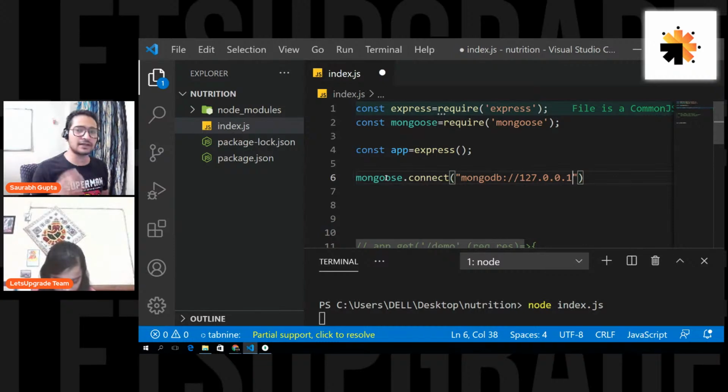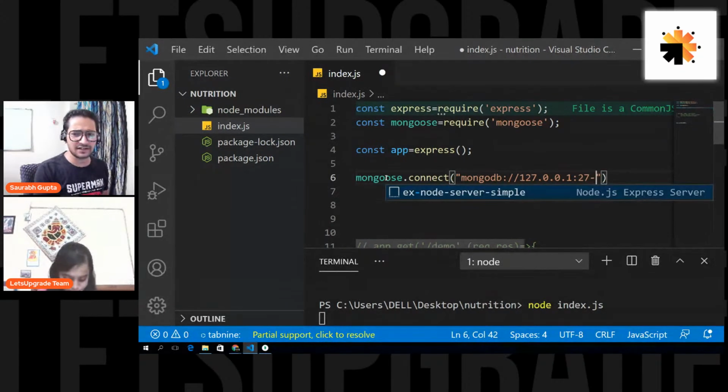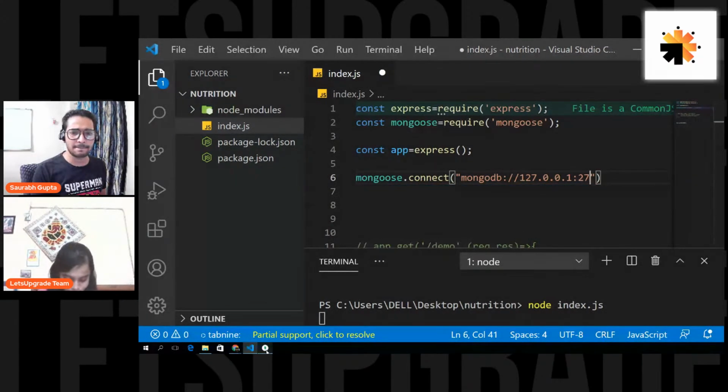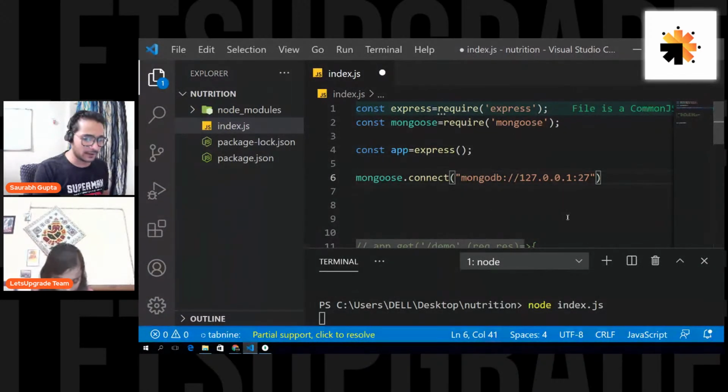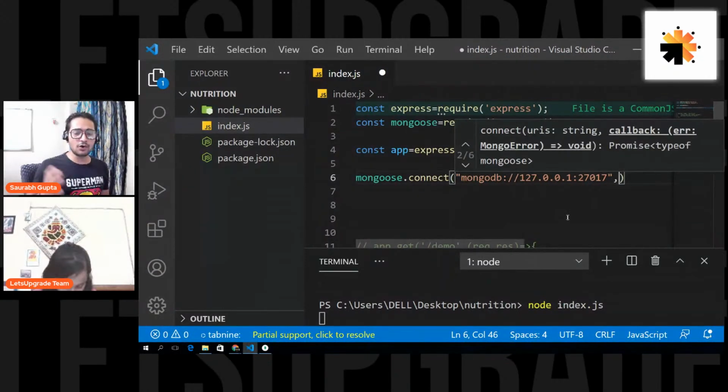And remember, when we started, there was also a port number. Let me open Compass again. Yes, it is 27017. So let's write it there: 27017.